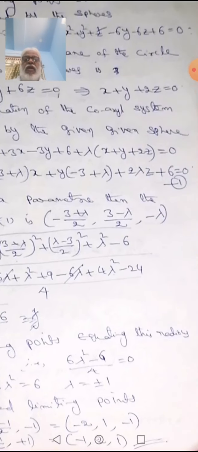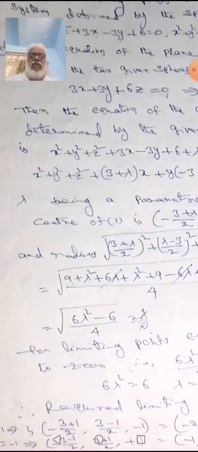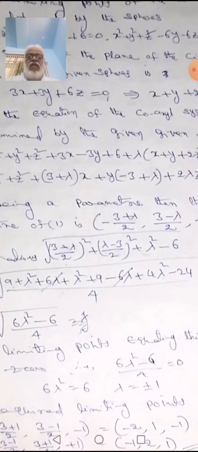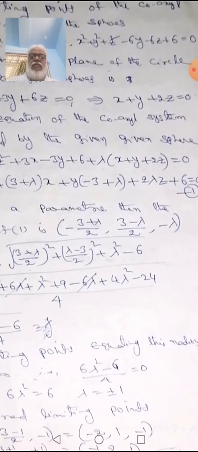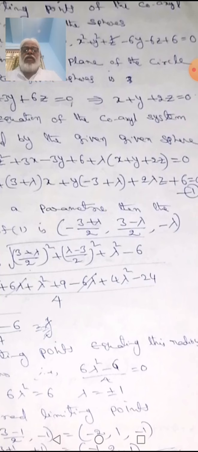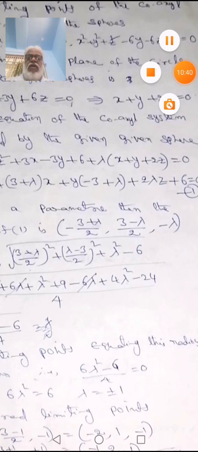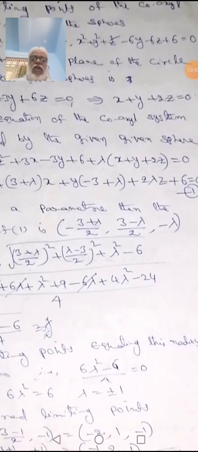The center is minus of (3 plus lambda) by 2, (3 minus lambda) by 2 and minus lambda. Why? Because this is the minus u, minus v and minus w form.